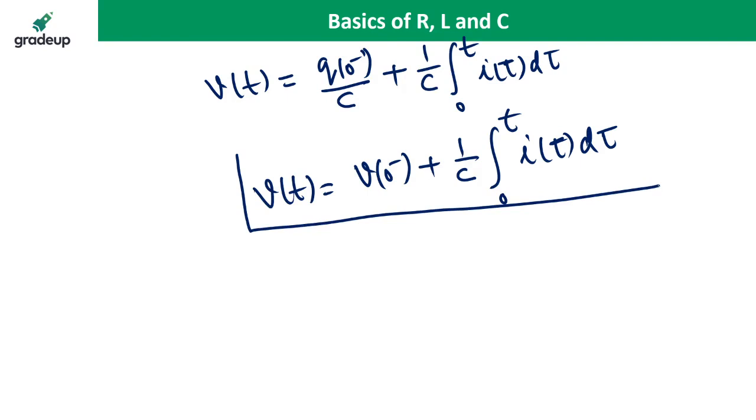I am just giving you the hint through the derivation. Otherwise, in the numerical, it is very easy.